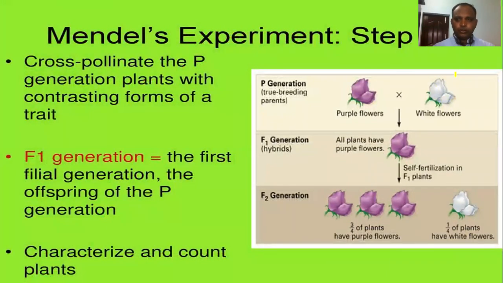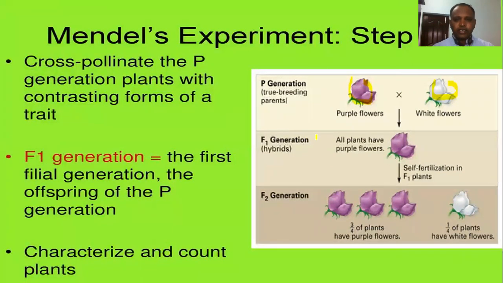And step 2, here you can see the cross-pollination of the parental generation, the P generation. The P generation he already produced, right? These are pure breeding parents. One produces purple, it's capital P, capital P. This is white, small p, small p.